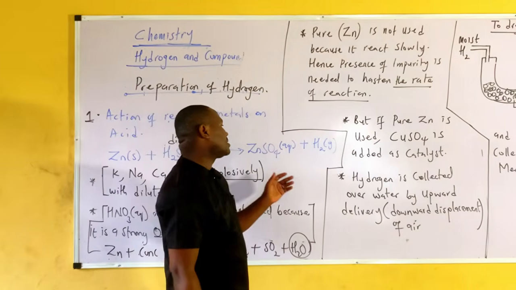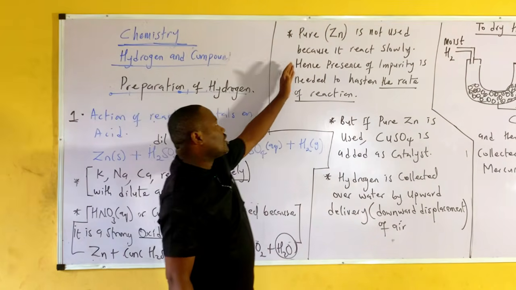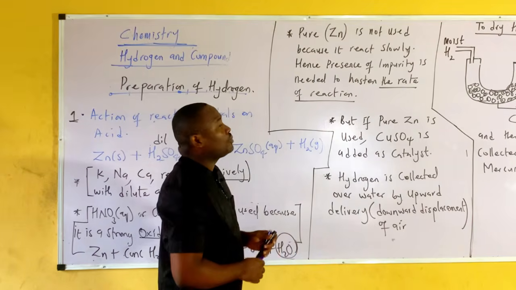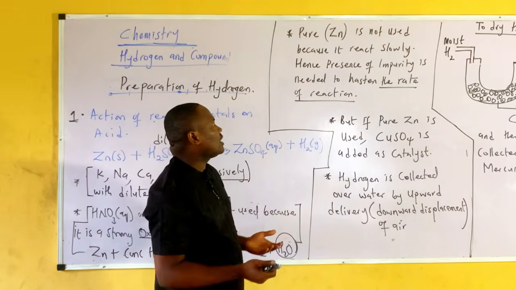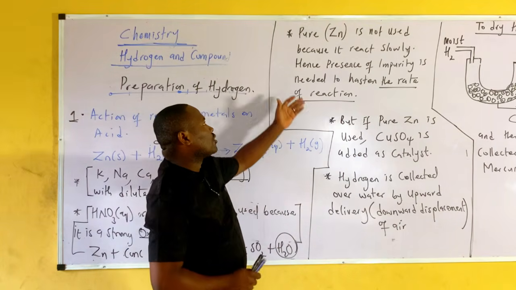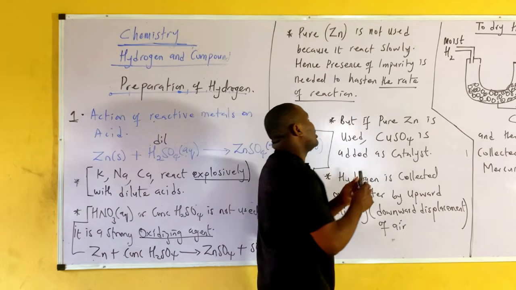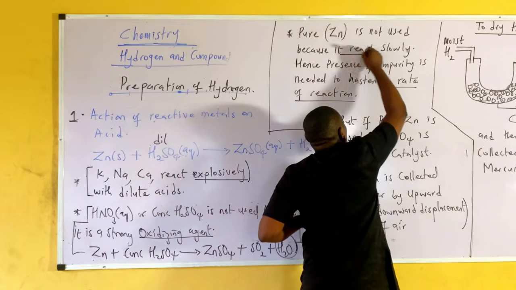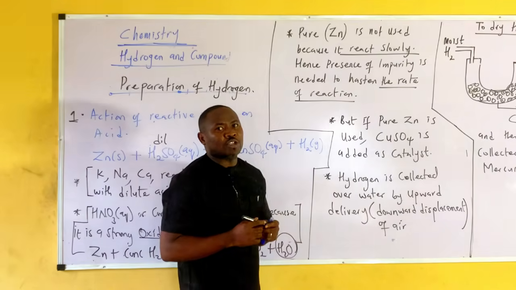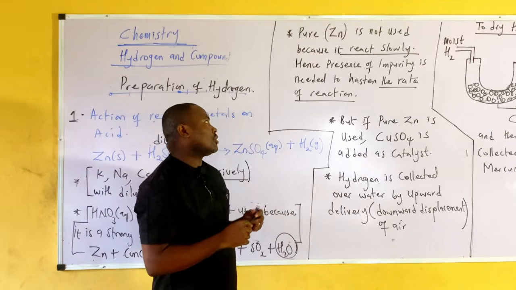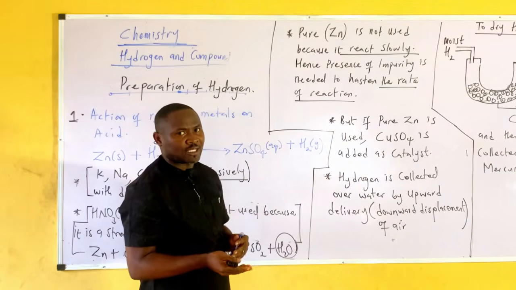Now take note of this, the zinc used is not pure, but rather we need an impure zinc. Why do we need an impure zinc? Because if it's pure, it will slow the rate of the reaction. It will react slowly. But if it's impure, it will react faster.